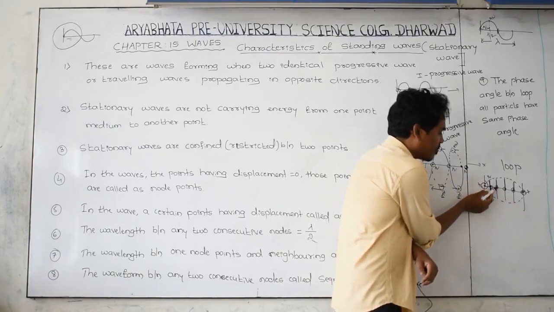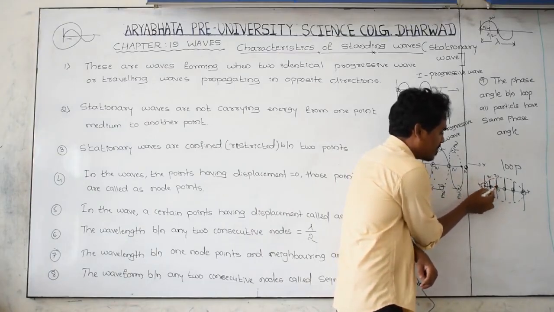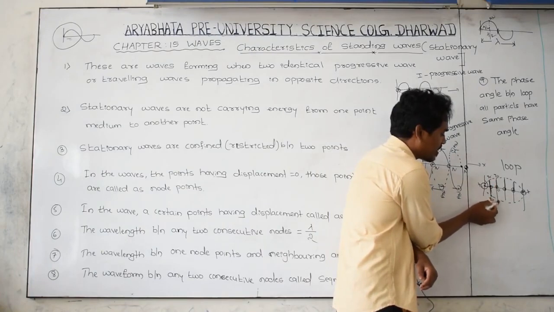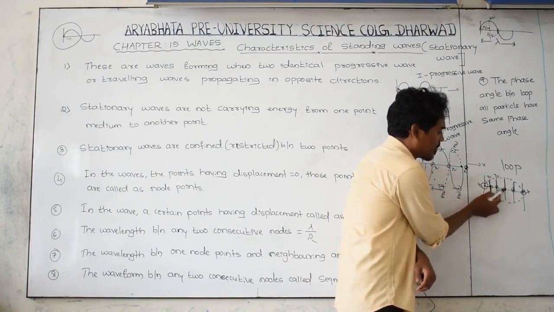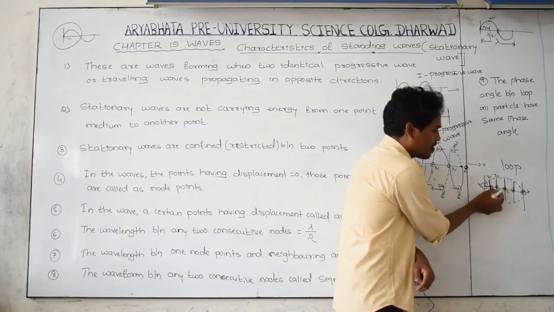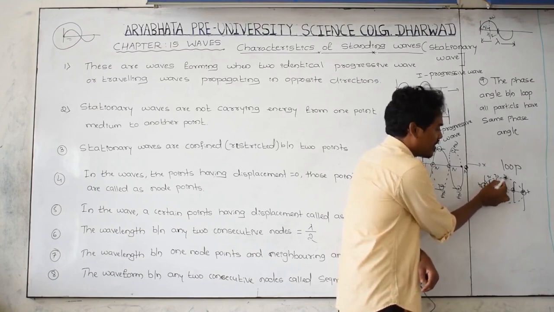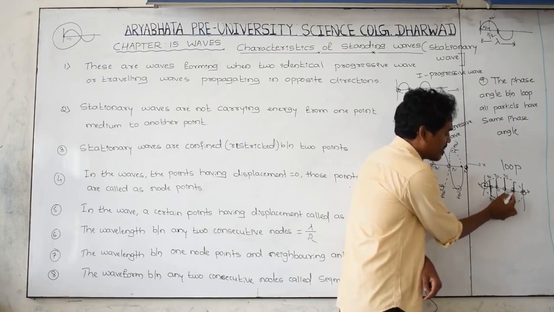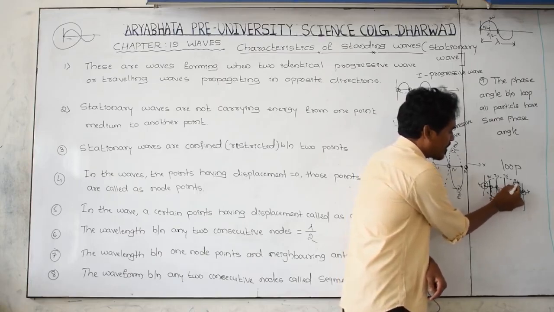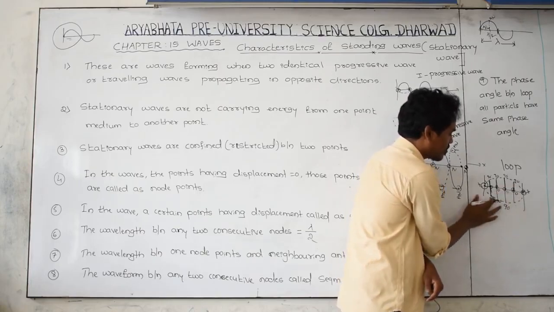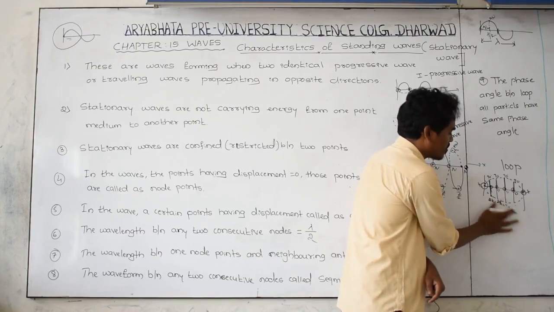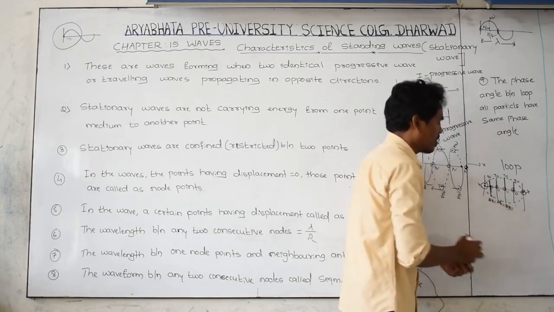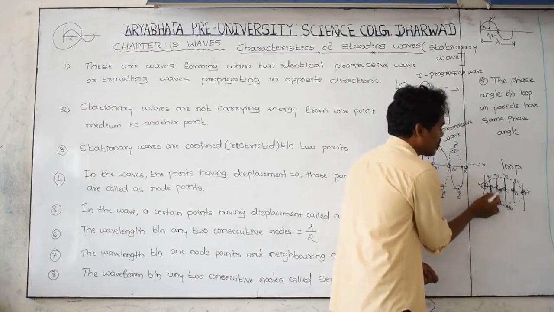The angle for the second particle is 0 here, 90 here. Third particle, phase angle is 0, and at this point 90 degrees. At this point 0 degree, at this point 90 degree, and at this point, sorry, this is 270. And 0, 0, 0, 0, 0.